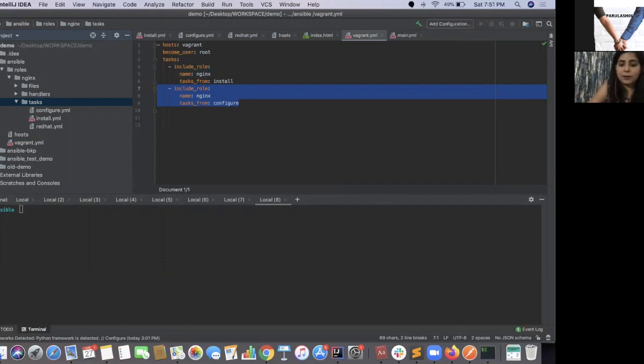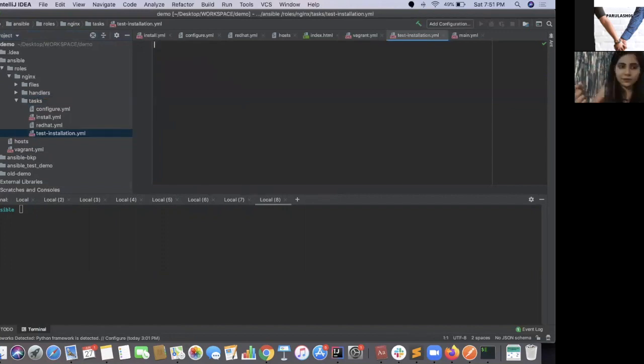Those same commands which you are going to fire on the remote machine, we will write all those commands in this test installation. When I run this file, I will be able to identify whether the server host is performing the same way, or has all these things installed that I have written in my server playbook. So how will we do that?